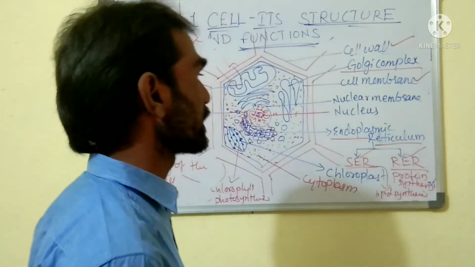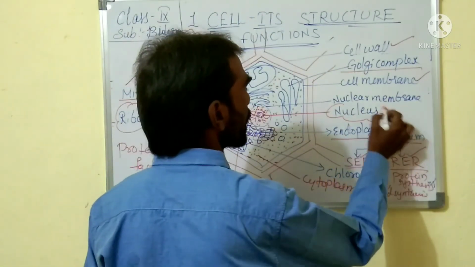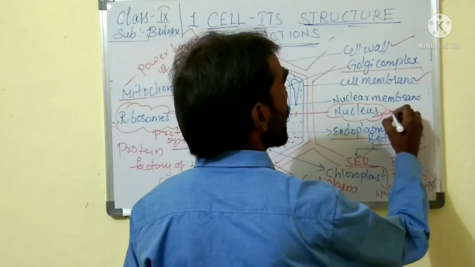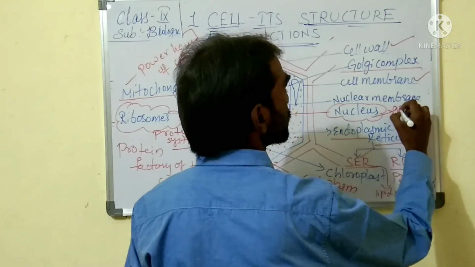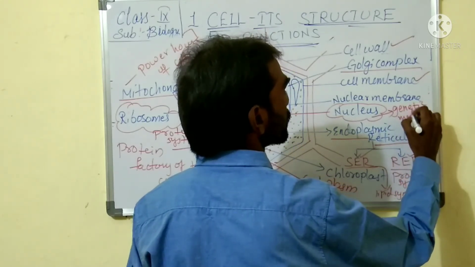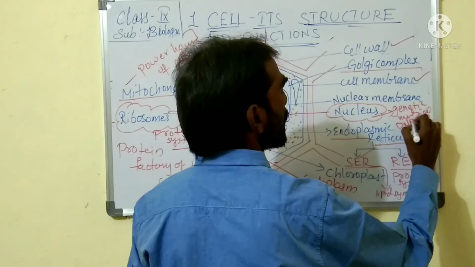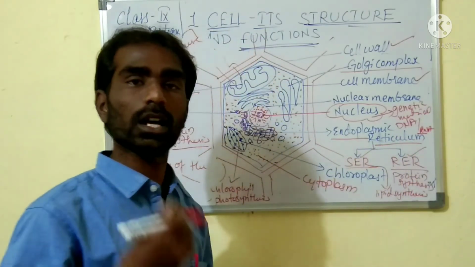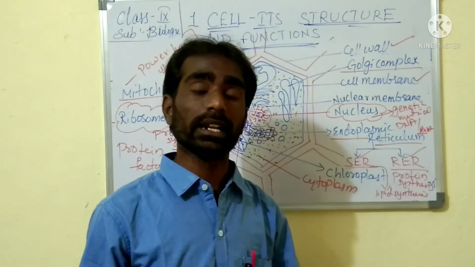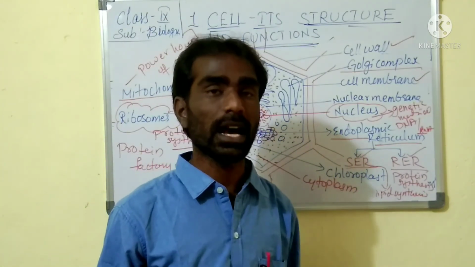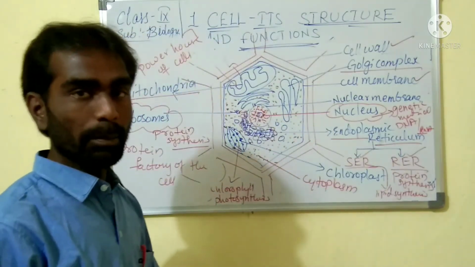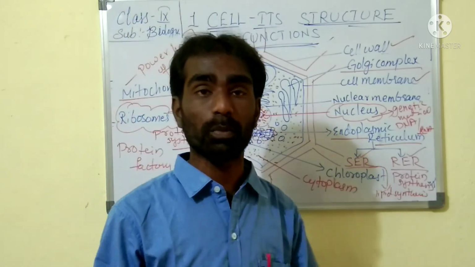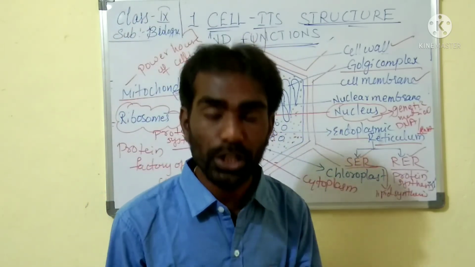Next, the most important thing is the nucleus. The nucleus is the most integral part. It consists of genetic material, that is DNA or RNA. In our body DNA is present, and RNA is also present. RNAs are mostly found in viruses. DNA is a genetic material which carries the genetic information about that particular plant species or animal species.